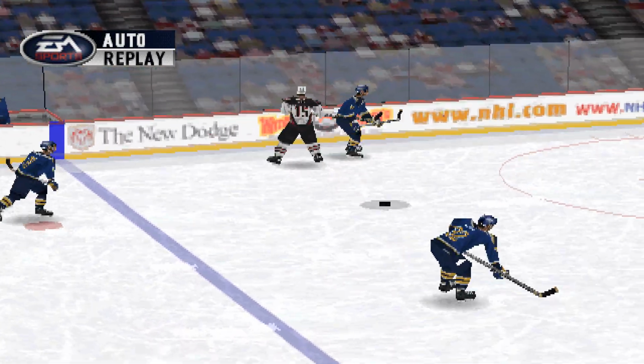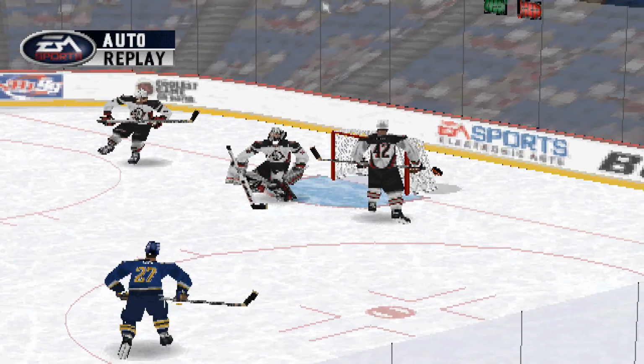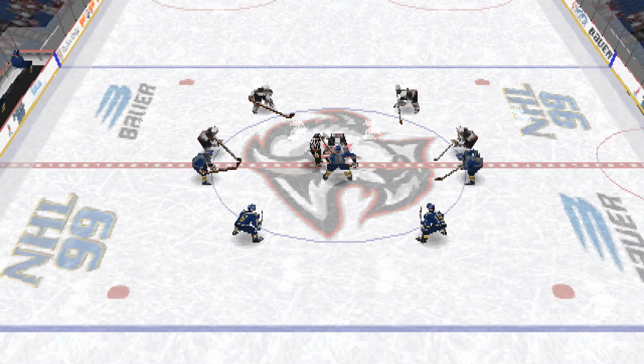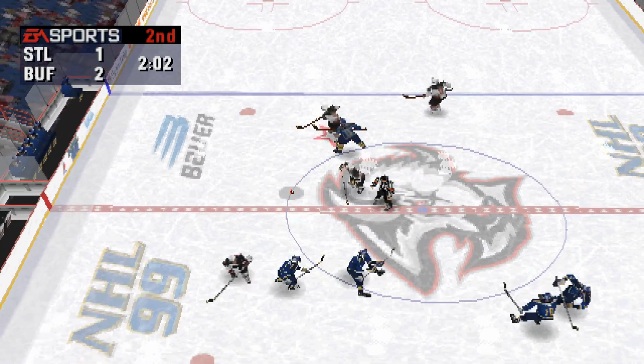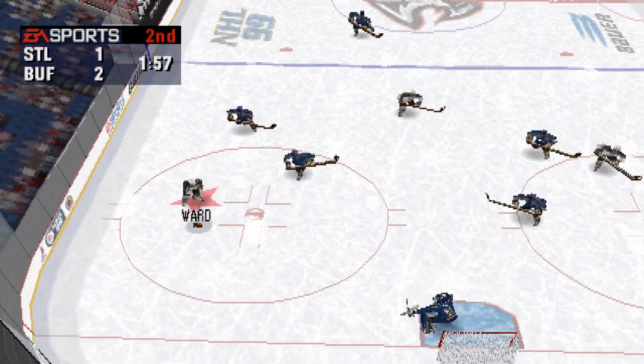Let's get another look at that goal. We start with the puck in the offensive zone. He passed it. He takes the shot, and it's in the back of the net. The puck is dropped. St. Louis has fresh legs on the ice.